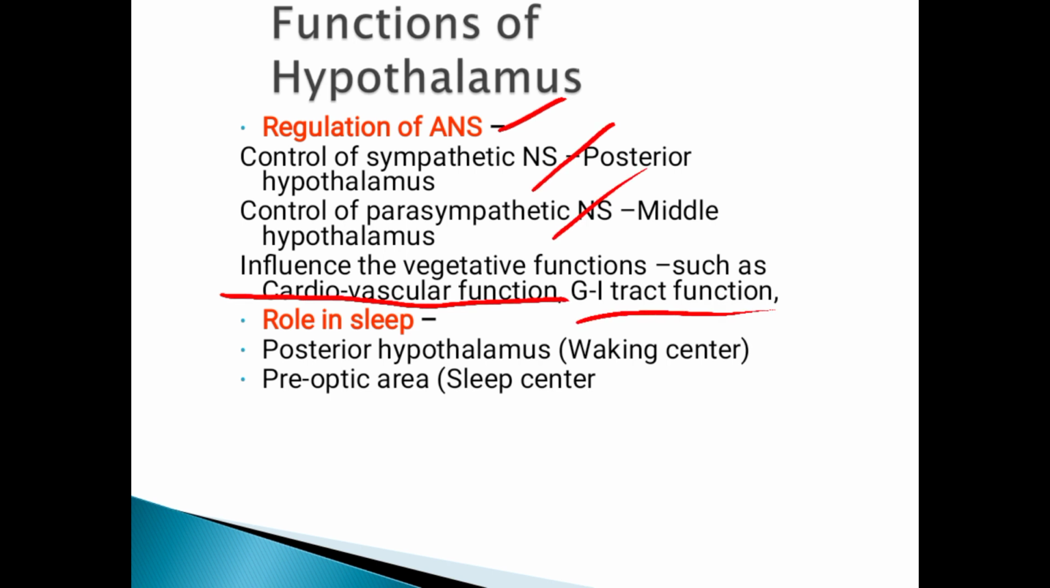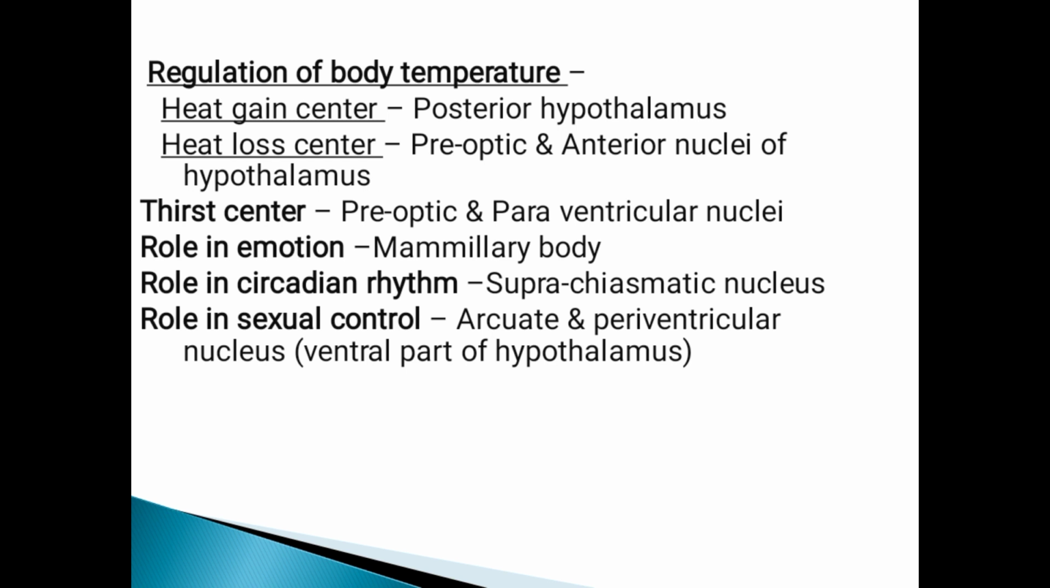Then GI tract function. Next is the role in sleep. In the hypothalamus there are a waking center and sleep centers. There are two nuclei, the posterior hypothalamus and the preoptic area, mainly concerned with the sleep and wake cycle. In the morning you are not sleeping because your waking center is activated, and in the night you are sleeping because your sleep center is activated. Like this the hypothalamus maintains this cycle properly.